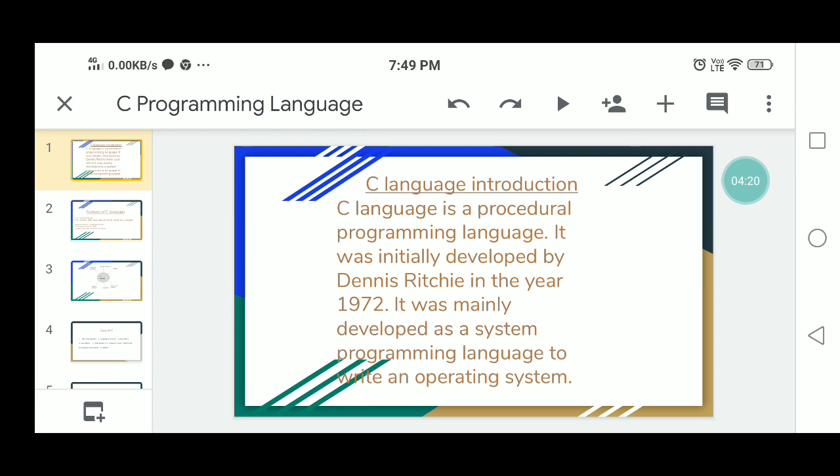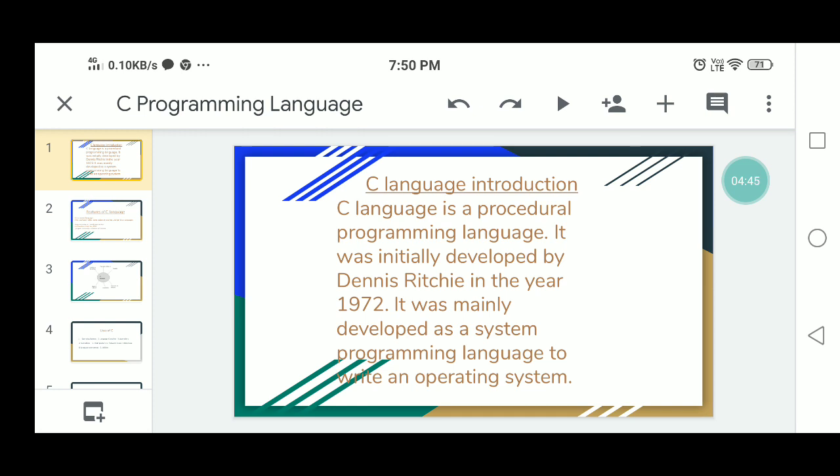Now, what were the languages developed before C? First one, ALGOL, Algorithmic Language, was developed in the 1960s by an international group.